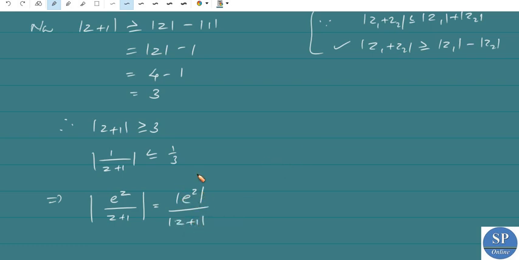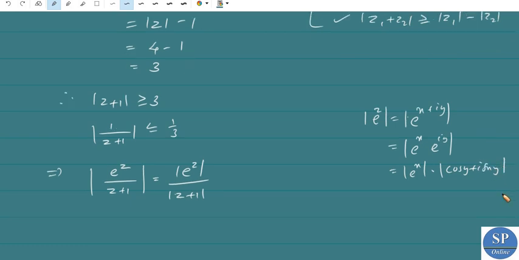So modulus of e power z is equal to modulus of e power x plus iy, which is nothing but modulus of e power x into e power iy. So this is equal to modulus of e power x into modulus of e power iy. E power iy is nothing but cos y plus i sin y.